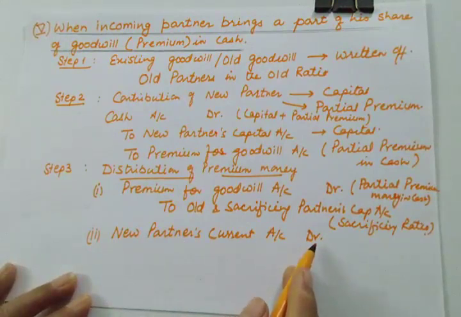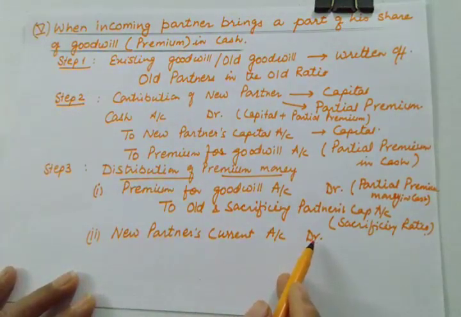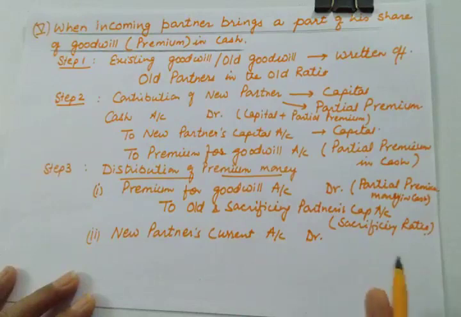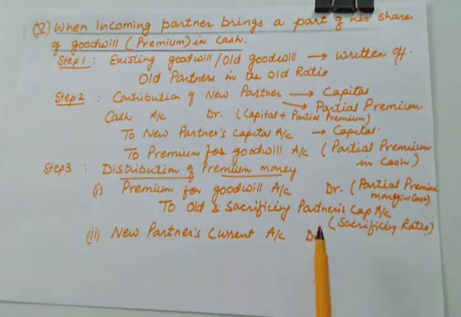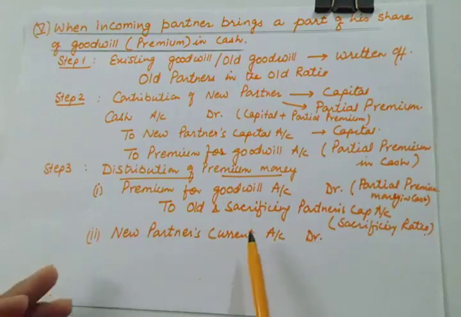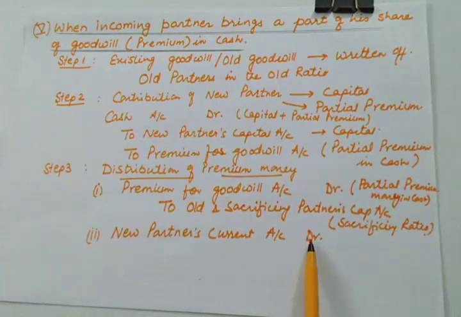Which side of the balance sheet? Because this is debited, it will be shown on the asset side of the balance sheet because of the debit balance. And whenever he brings that money, what will be the journal entry? Any guesses? Suppose after 1 year or after 2 years he is able to bring this money, then what will be the journal entry? The journal entry will be cash account debit to new partner's current account.